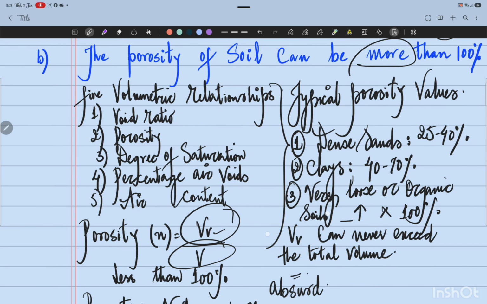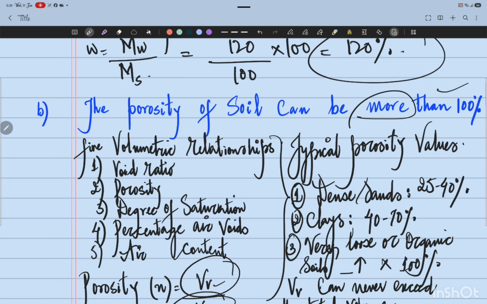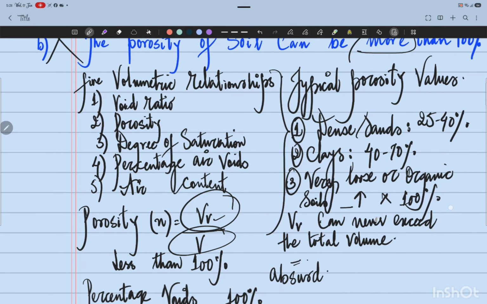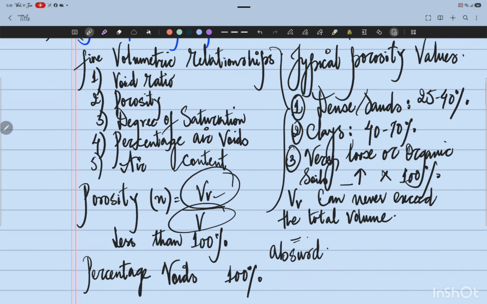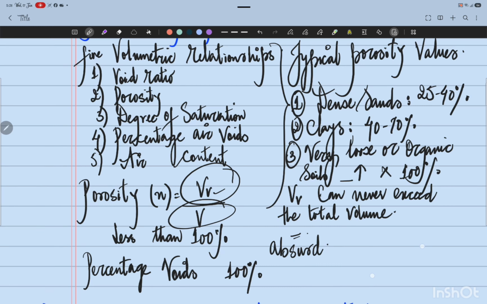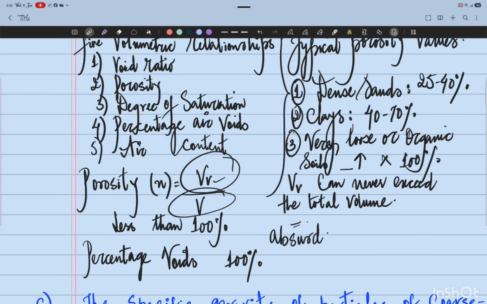So this statement, the porosity of soil can be more than 100%, is absolutely wrong. Porosity is defined by N. It's a ratio between volume of voids to the total volume in a given soil sample, and the volume of voids can never be greater than the total volume, because otherwise it's an absurd statement. How can we say that the volume of the voids will exceed the total volume in a given soil sample or a soil mass? That means the values of porosity can never exceed 100%.